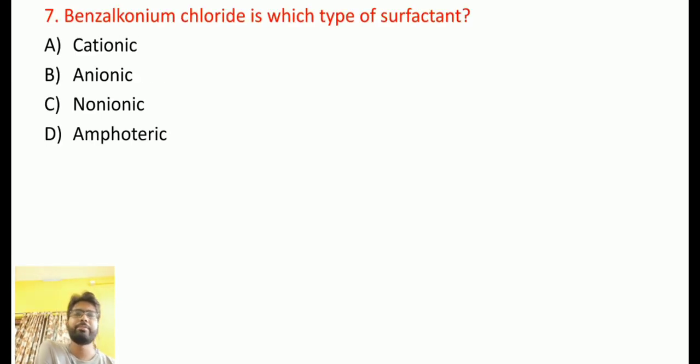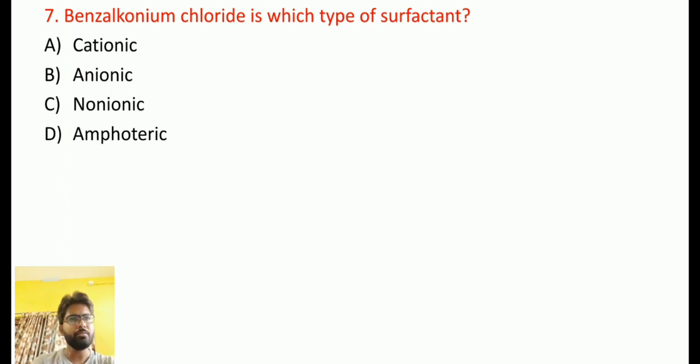Then coming to the next question, benzalkonium chloride is which type of surfactant? You have to have a very good idea about surfactants and the classification of surfactants, so this question is from that segment. Benzalkonium chloride is which type of surfactant: cationic, anionic, non-ionic, or amphoteric?